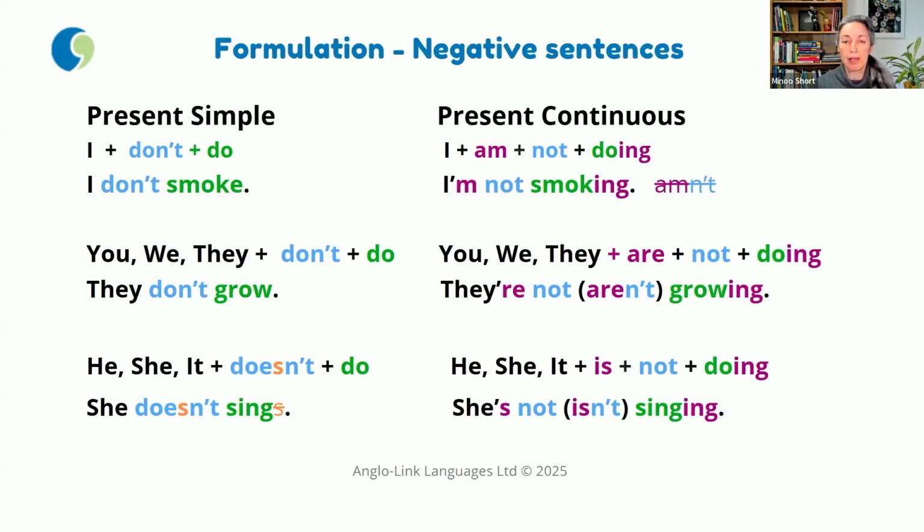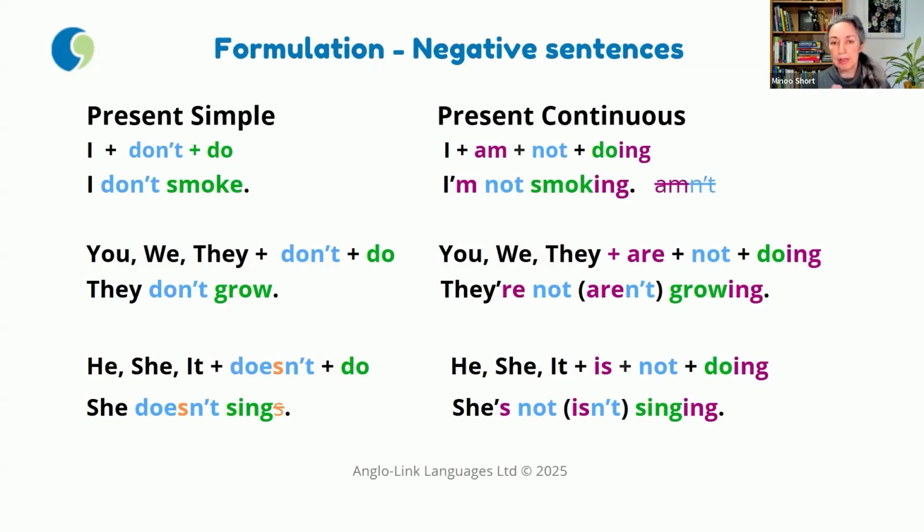So be careful that our third person singular s has now joined the help verb. Do has become does. Don't has become doesn't. So don't keep the s on your base verb. Don't say she doesn't sings. That's wrong. It's she doesn't sing. Be careful, that's a tricky part of formulating the present simple tense.